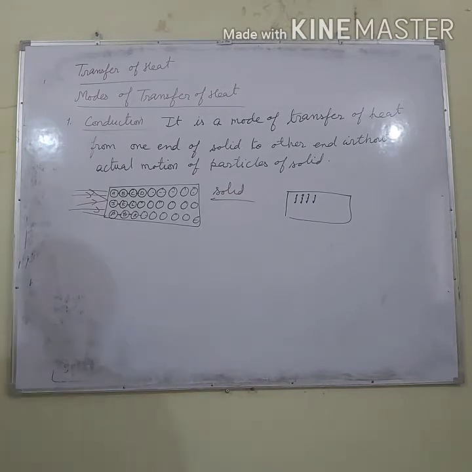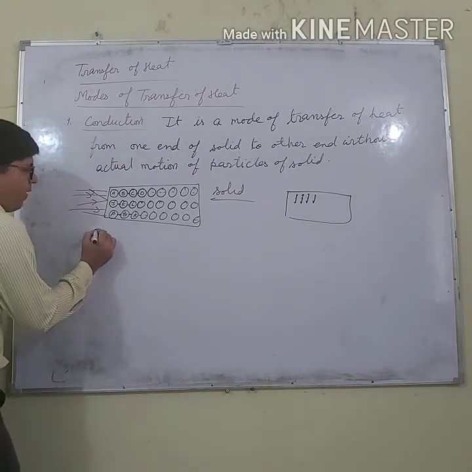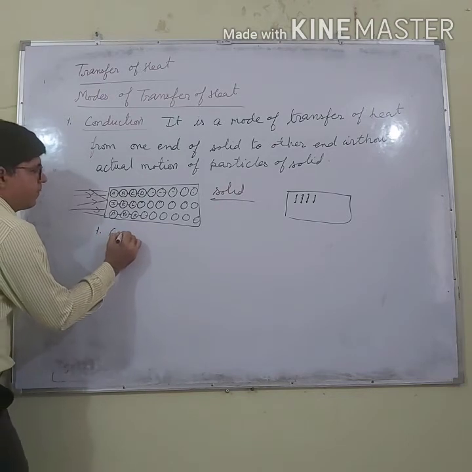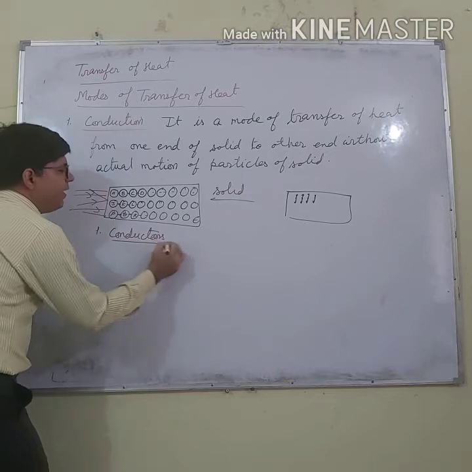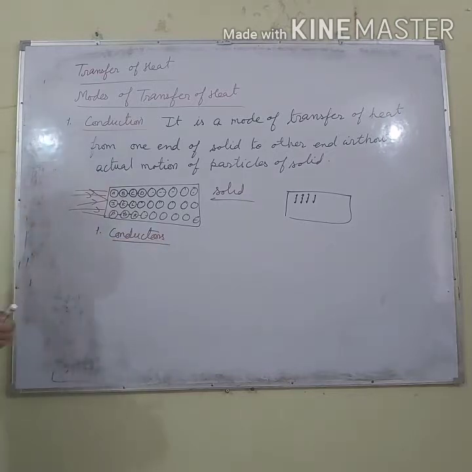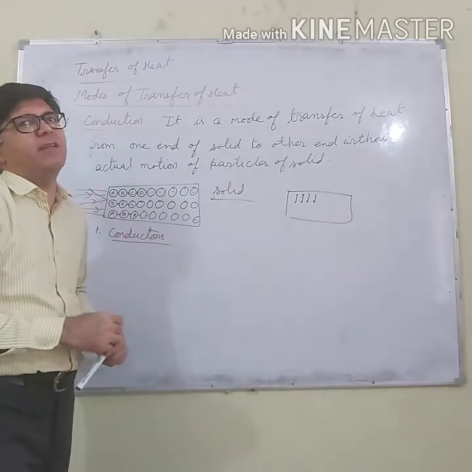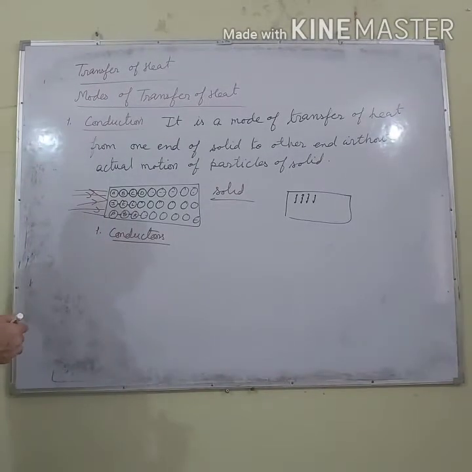Now let's define two important terms. One is conductors. What are the conductors? Conductors are those materials which conduct heat very easily. Those materials are given the name of the conductors.